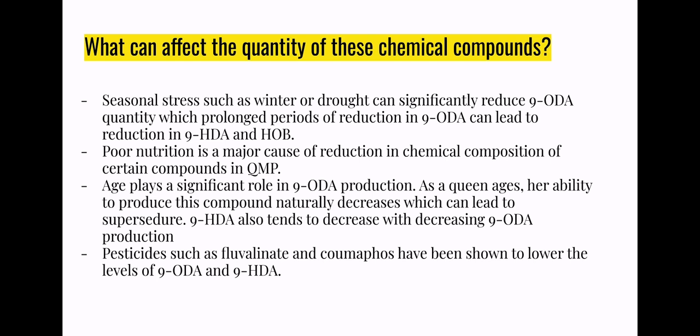Poor nutrition is a major cause of reduction in chemical composition of certain compounds in QMP. Age also plays a role in 9-ODA production. As a queen ages, her ability to produce the compound naturally decreases, which can lead to supersedure. 9-HDA also tends to decrease with decreasing 9-ODA production. Pesticides such as fluvalinate have been shown to lower the levels of 9-ODA and 9-HDA.